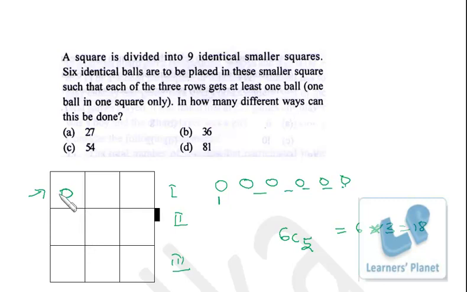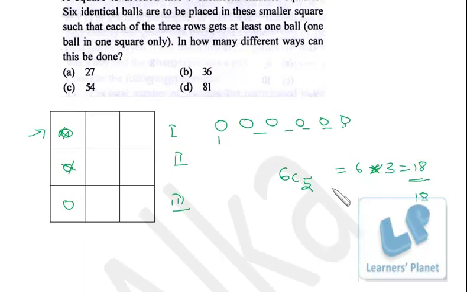Suppose instead of over here, I put one ball in the second row. Now the remaining options are as they were, so once again we have 18 choices. Now I put the one ball over here, and these two rows will have the 5 remaining balls. So once again 18. In all there will be 54 ways, right?